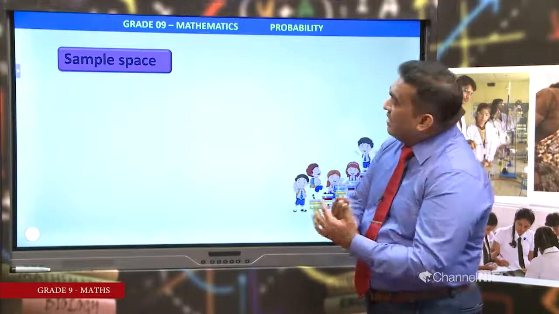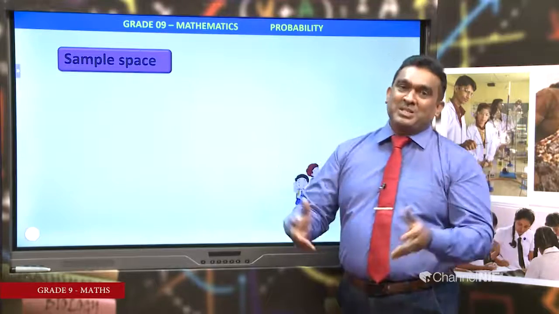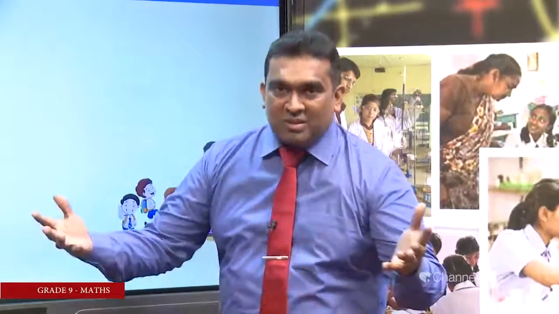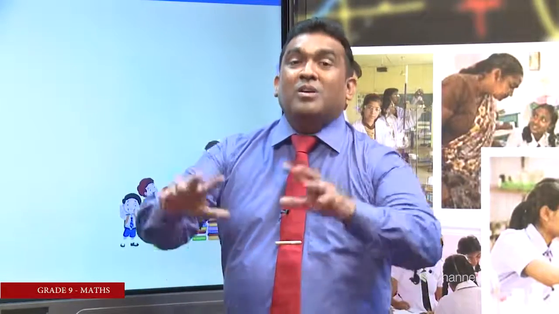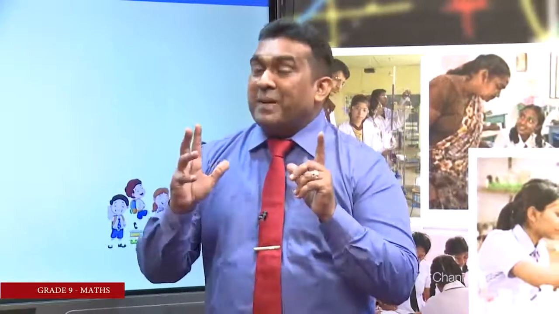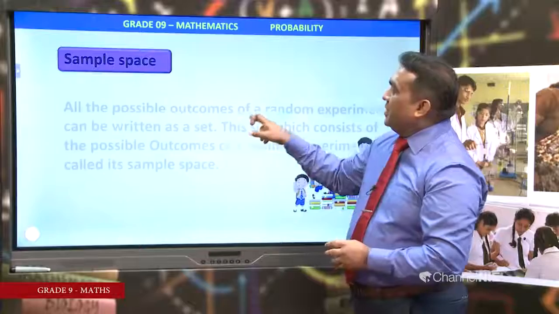Very important word, sample space. What is sample space? Sample space is totally based on the random experiment. Outcomes. Total outcomes of an experiment is defined as sample space. To represent the sample space, we use capital S. My kids, what is the letter? Capital S. You remember that. Sample space. Okay, we'll see the definition.